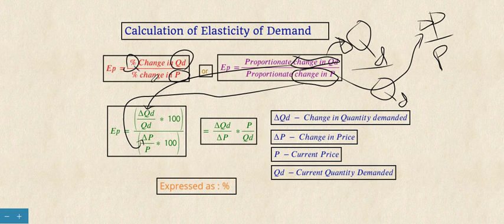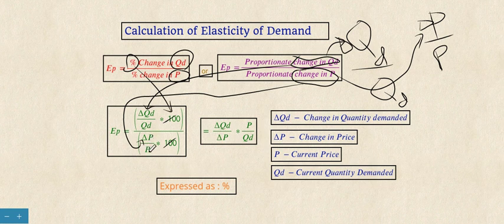Percentage means we multiply by 100, so the 100 and 100 get cancelled, and delta QD and delta P remain.